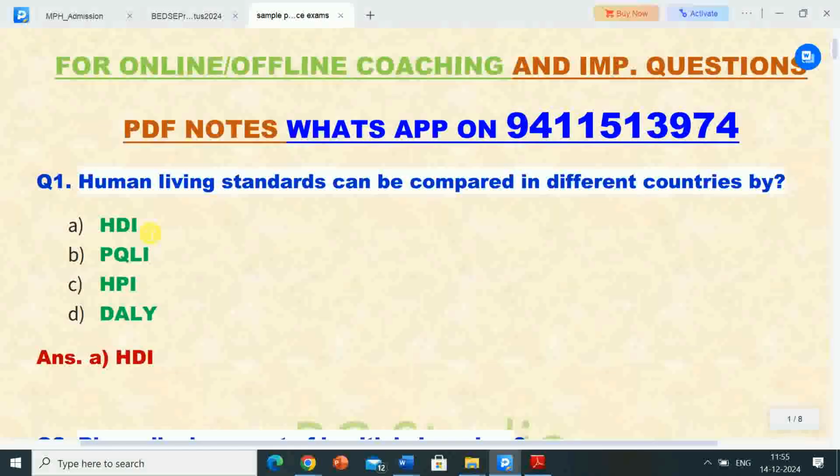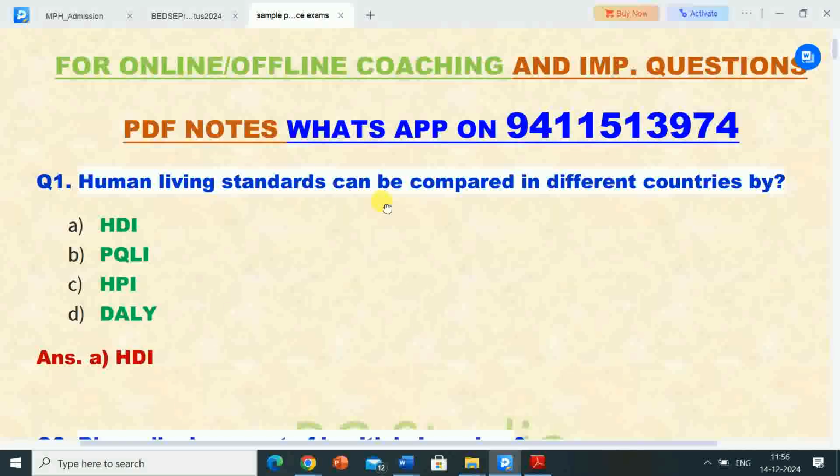Here the first question is: human living standards can be compared in different countries by. Options are A. HDI, full form of HDI is Human Development Index. Option B. PQLI, full form of PQLI is Physical Quality of Life Index. Option C. HPI, full form of HPI is Human Poverty Index. Option D. DALY, full form of DALY is Disability Adjusted Life Years.